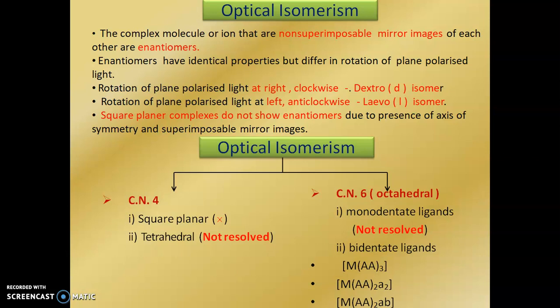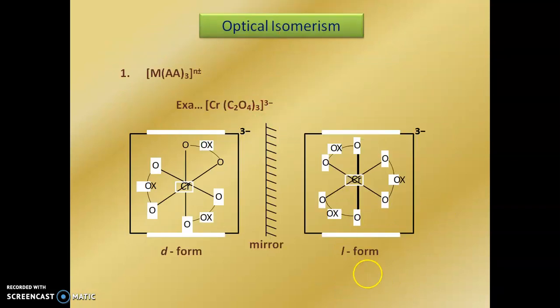In optical isomerism, square planar complexes do not show enantiomers due to the presence of an axis of symmetry and superimposable mirror images. So for coordination number 4 complexes, square planar complexes do not show optical isomers, and tetrahedral ones are not resolved. But in the case of coordination number 6 octahedral complexes, monodentate ligands are not resolved, while bidentate ligands are. Next is the optical isomerism of type MAA3.